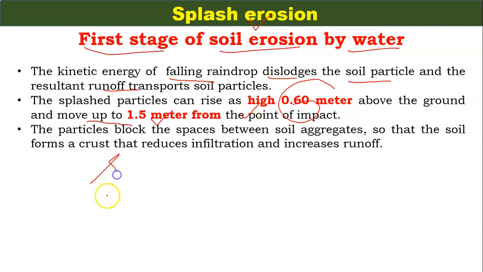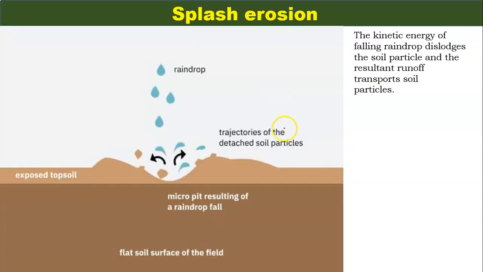What is the after effect of this splash erosion? The particles block the space between the soil aggregates so that the soil forms a crust that reduces the infiltration and increases runoff. This is the after effect of splash erosion. The process can be understood from this figure. The raindrop is coming from the cloud and hitting at this place, and these particles are taken by the runoff water from this place to another place.